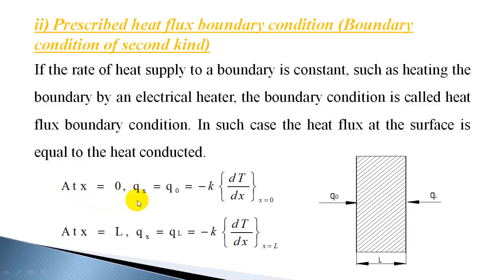So when x is equal to 0, at this surface, Q0 is equal to minus k dT by dx at x is equal to 0. We have specified the heat flux as Q0 equal to minus k dT by dx at x equal to 0.